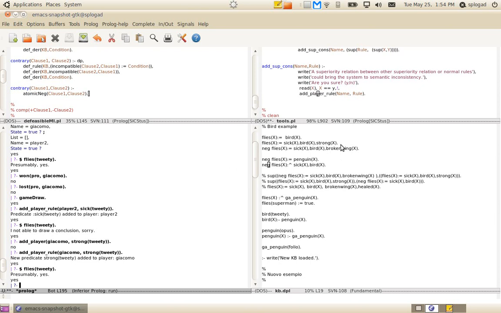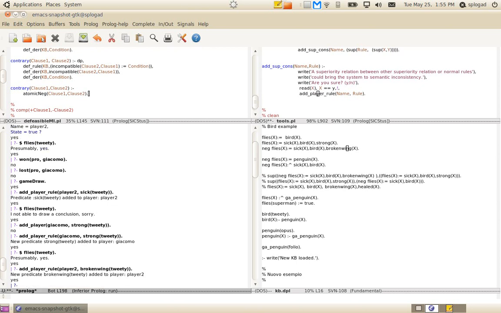As there is a new rule that says that Tweety can fly, player 2 could use new rules, arguing that Tweety is sick, and in particular is weak, is broken, and also if it is strong, it cannot fly. So add player rule for player 2, and we say broken wing Tweety.